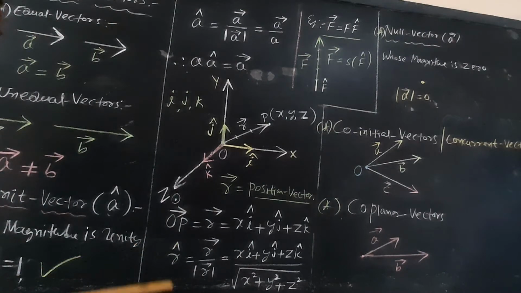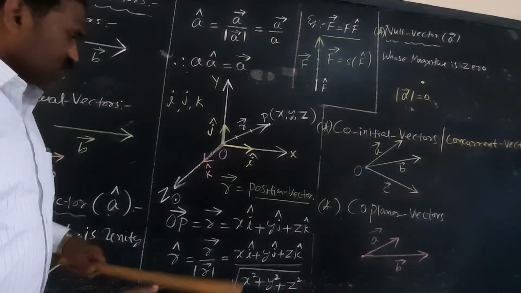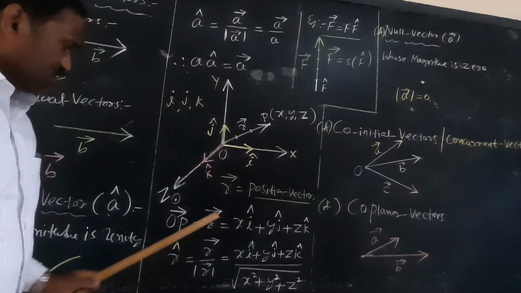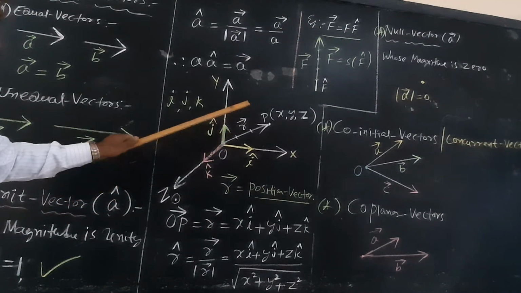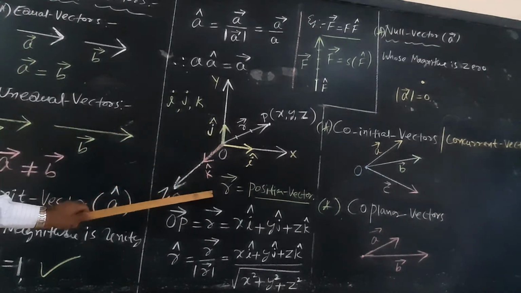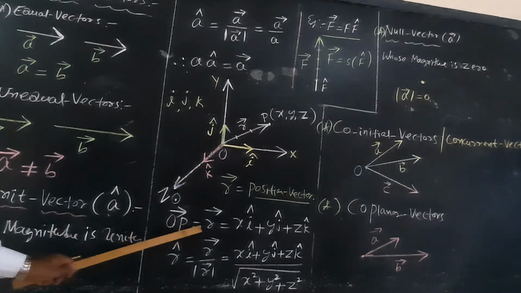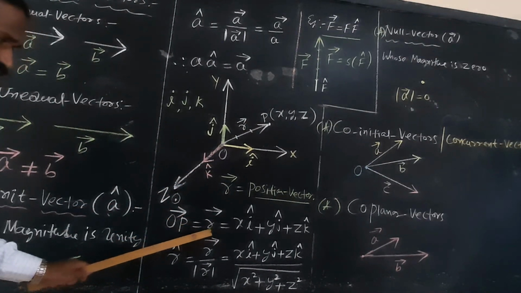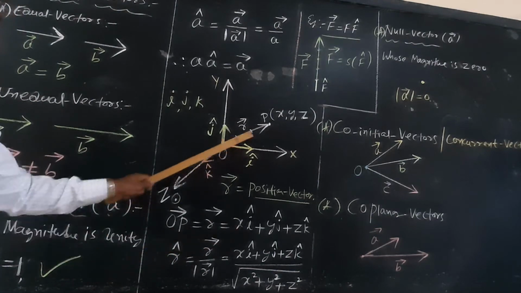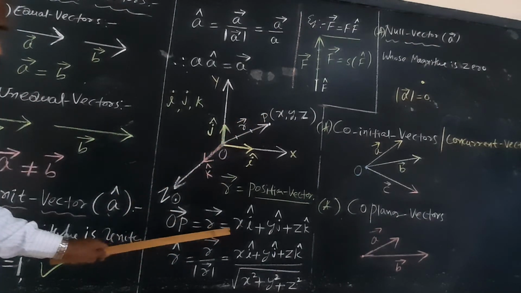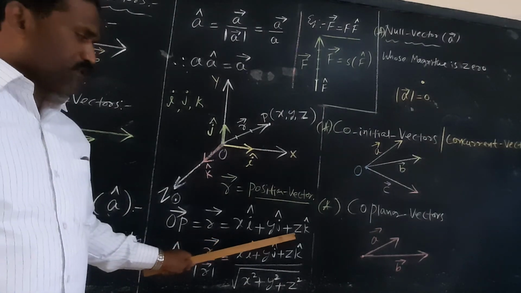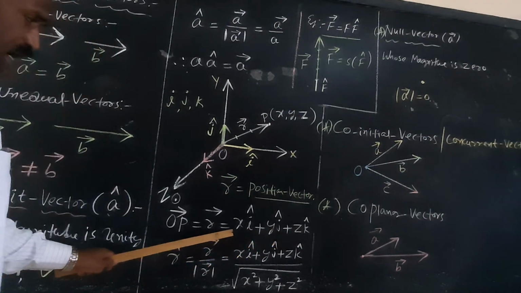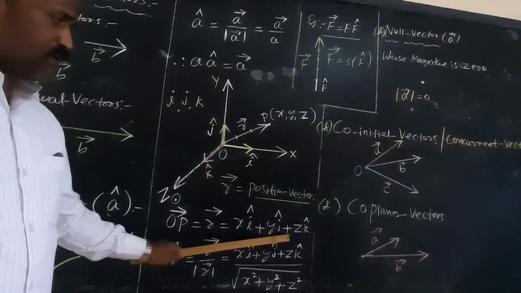Am I right? So what is R? Vector R is the position vector, which can be written as OP. Consider OP as a position vector. R vector is equal to OP vector, which is the component of P along the x-axis, component of P along the y-axis, and component of P along the z-axis. Therefore, R equals x i cap plus y j cap plus z k cap.